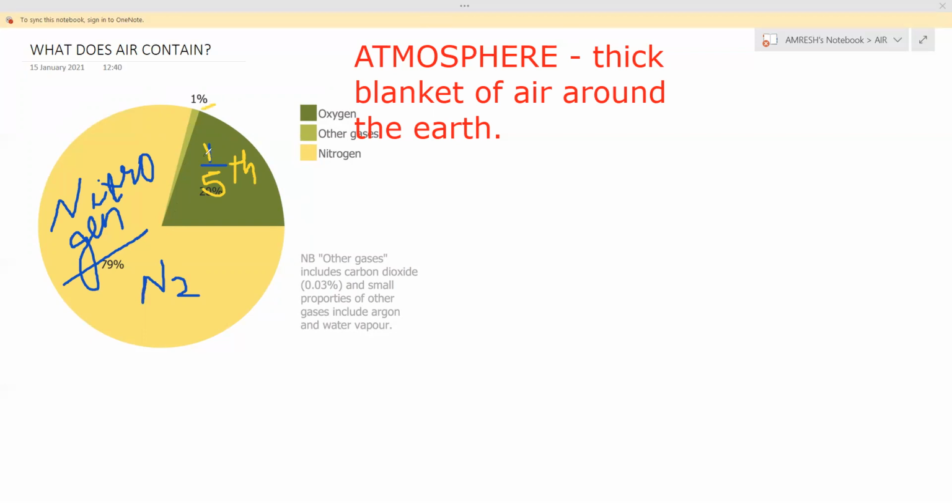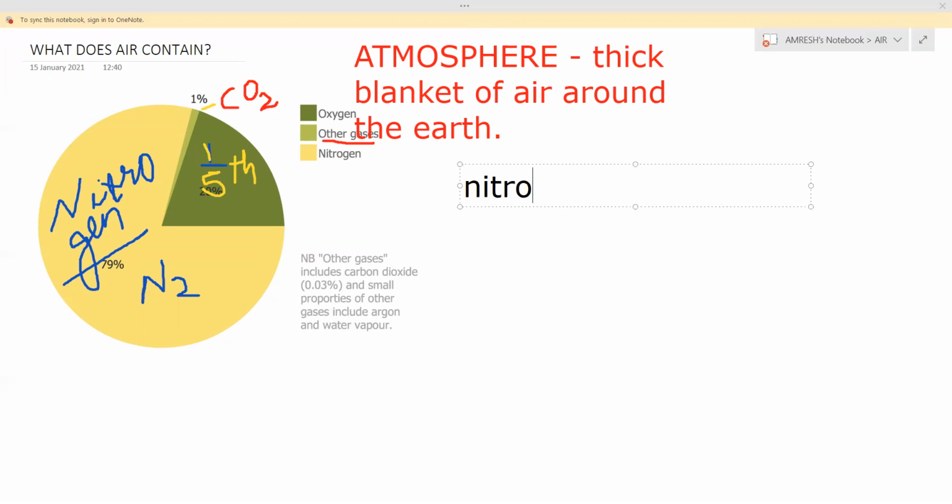Among these, a very small amount is carbon dioxide, CO2. The air also contains water vapor, dust and smoke. You see, 1% is other gases. What are these other gases? Water vapor, dust and smoke.